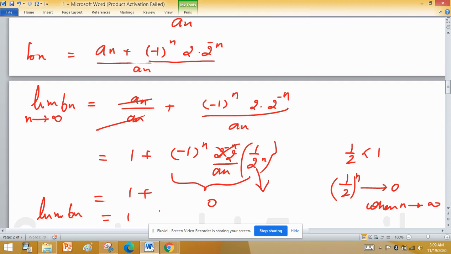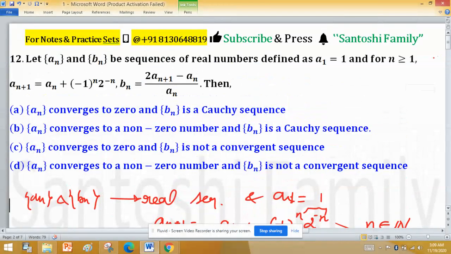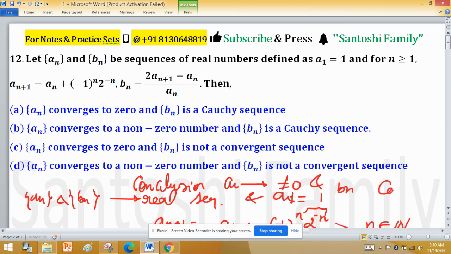As b_n is a convergent sequence with a non-zero limit, and every convergent sequence is a Cauchy sequence, b_n is Cauchy. Also a_n converges to a non-zero number. So the conclusion is that a_n converges to a non-zero number and b_n is Cauchy. So option B is true here.